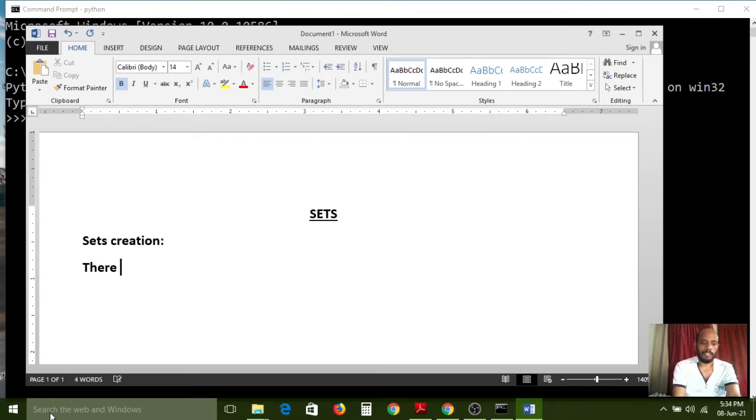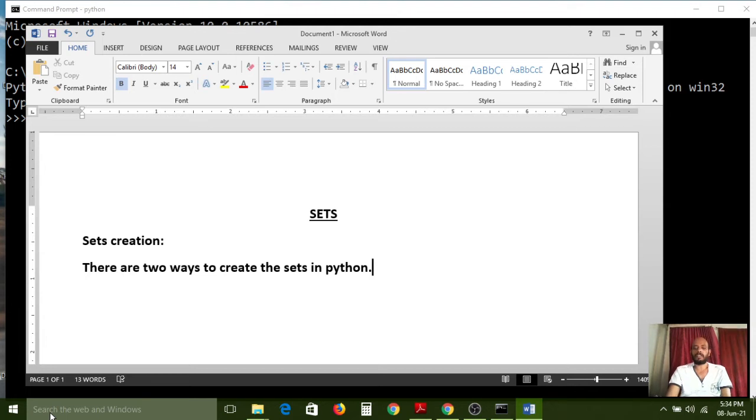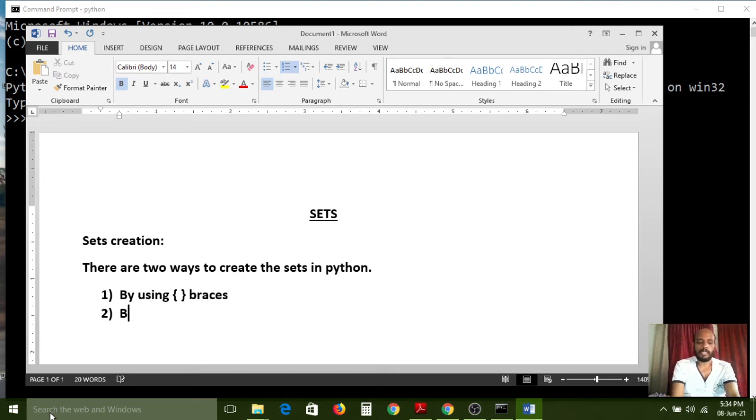There are two ways to create sets in Python. One is by using curly braces, and the second one is by calling the set method.